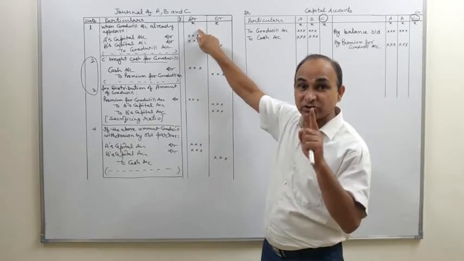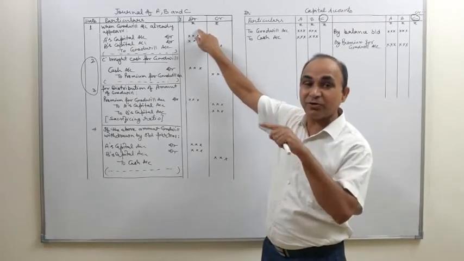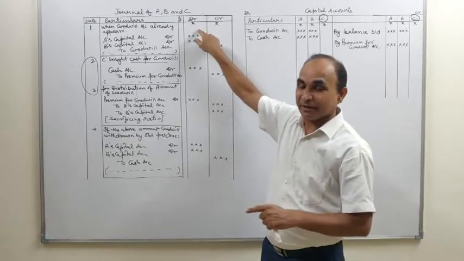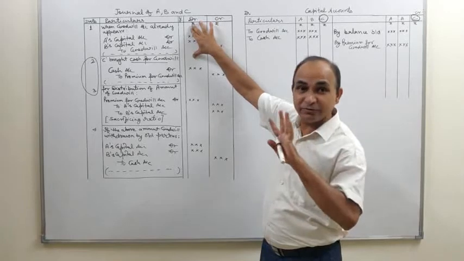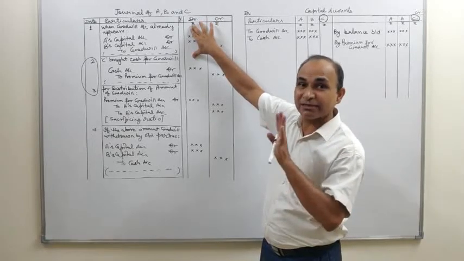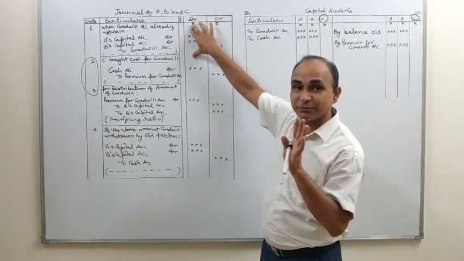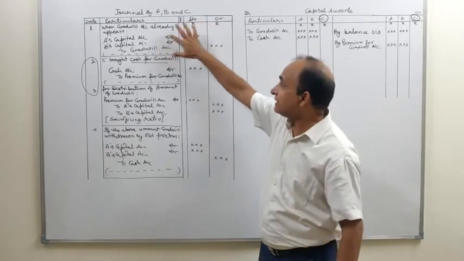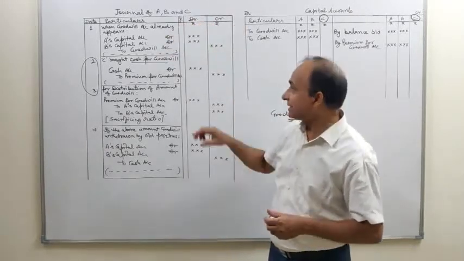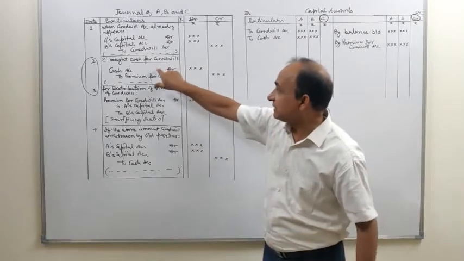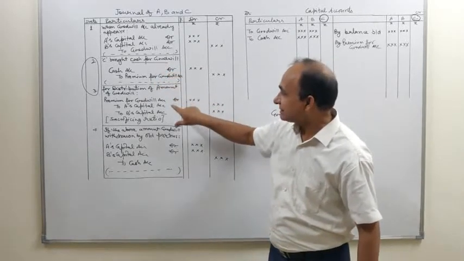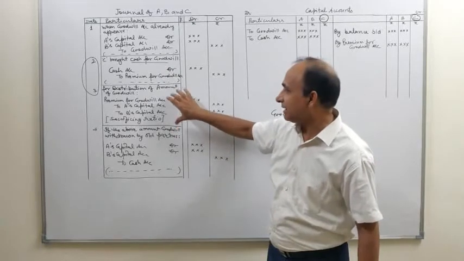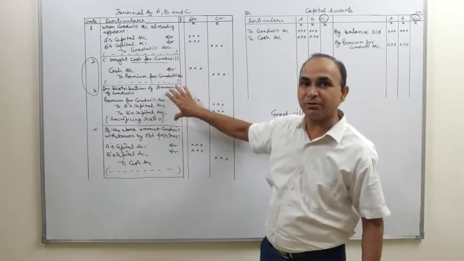You have to write off the goodwill account already given in the question. If goodwill account does not appear, it means if goodwill account does not exist in the books of accounts of the old firm, this entry is not passed. In that case, we start from this journal entry. C brought his share of goodwill, and the third entry becomes the second entry, amount of goodwill distributed among the old partners.